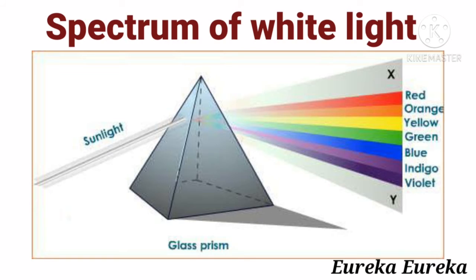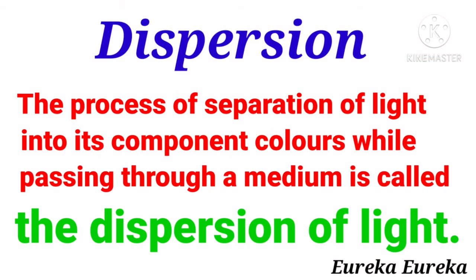And here the deviation of the red color is minimum, whereas for the violet color the deviation is maximum. And thus, due to dispersion of light, we get a spectrum of 7 colors, and therefore dispersion is defined as the process of separation of light into its component colors while passing through a medium.